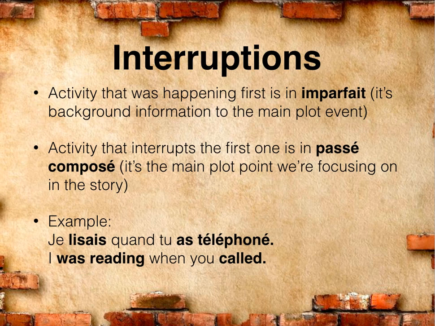So to give you an example of what this looks like in a sentence, if I say je lisais quand tu as téléphoné, I was reading when you called. The was reading is in the imparfait because it's the activity that was happening first. It's the background information. We're setting the scene of what it was like. And then boom, that got disrupted by this main plot point, the main focus of our sentence, you called me.